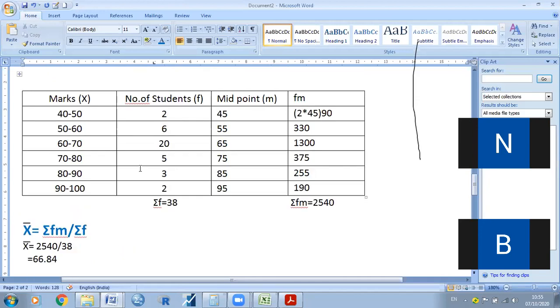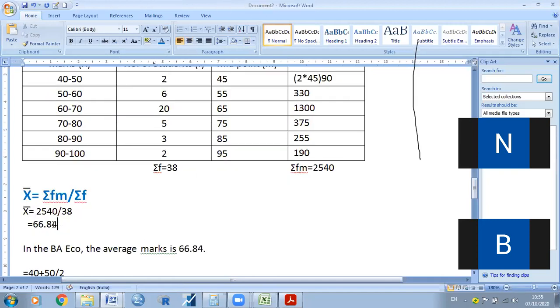Yes, sir. See here, as an economics student, as I told, the mathematical people will do it easily, but they cannot interpret the values. How we can interpret the value is the main important thing in economics. That's why statistics for economics as a subject is especially included in the BA economics as well as at the master level. So in order to understand easily, I'm telling you simple examples. Is it clear?